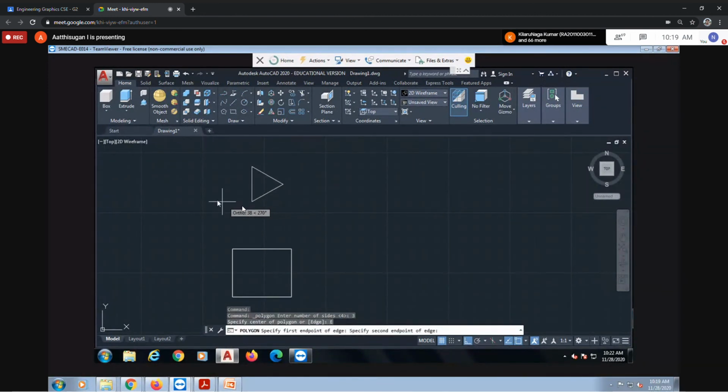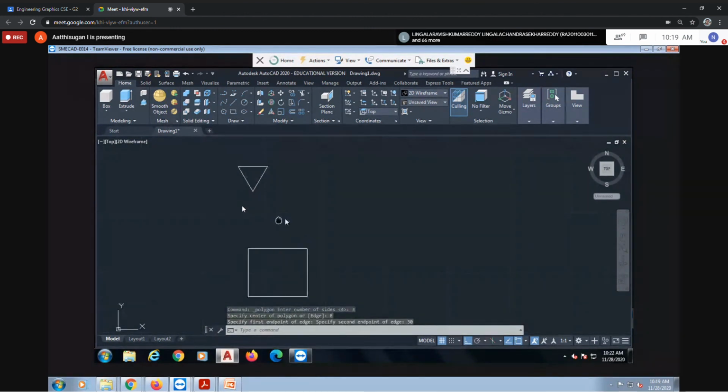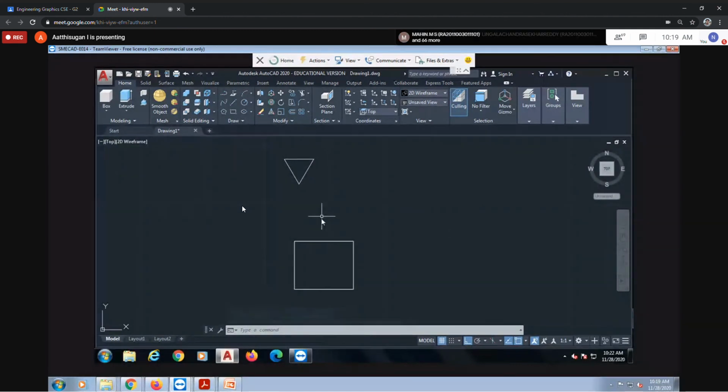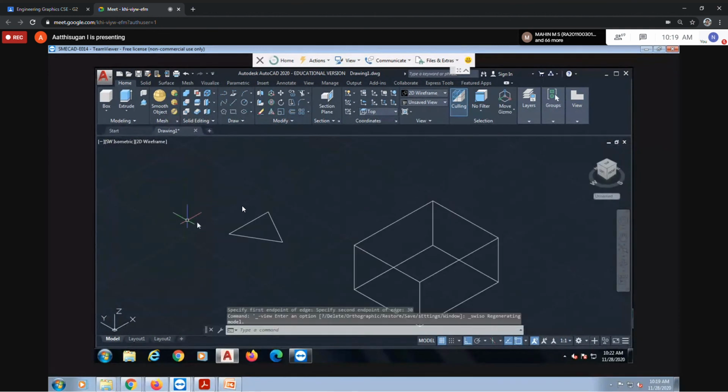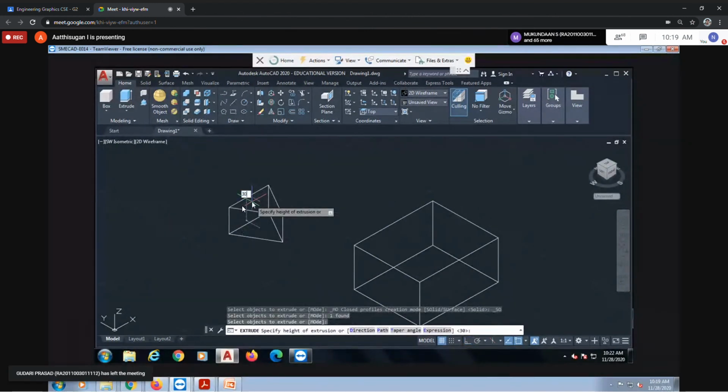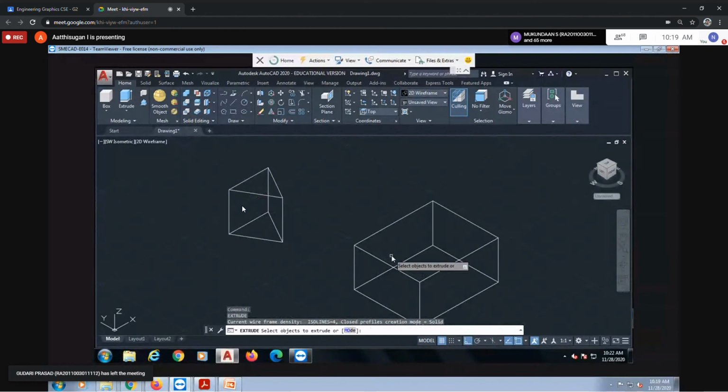In this position we want this position 30. Correct. There are two methods, so I'll explain, I will come back later. Then next you can go to isometric view. You can extrude 30, enter 30.